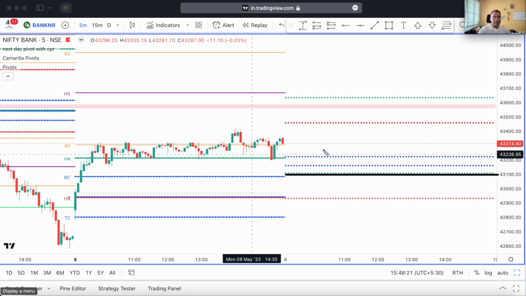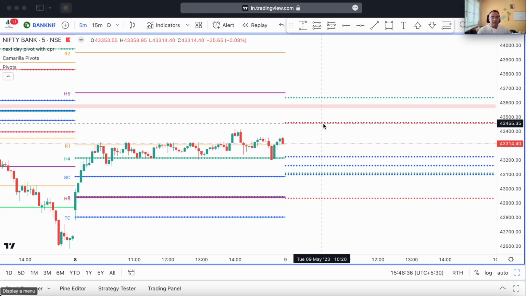What is the level? Around 43,100. So Bank Nifty opening above 43,100 tomorrow will have a bullish bias. Any pullback to the level of 43,100 you can look at for a buying opportunity. And again, if there is an open above the H3 pivot around the level of 43,450, then you will look for a trading opportunity around the H3. If the open is above the H4, then you will look for a trading opportunity around the 43,640 level.